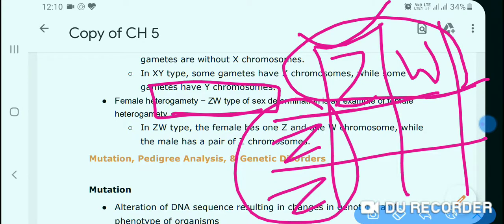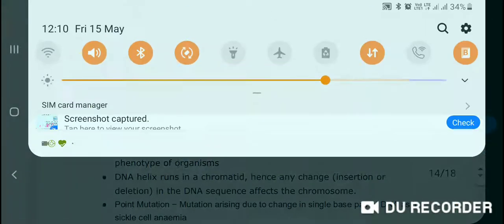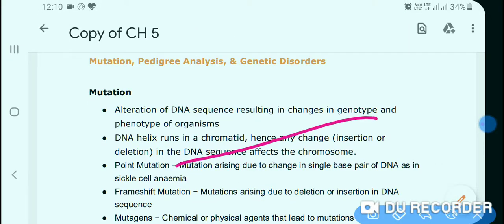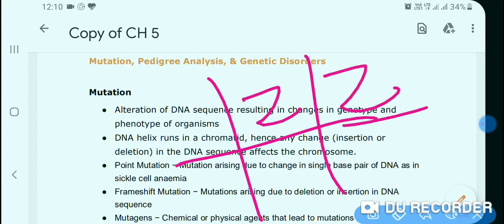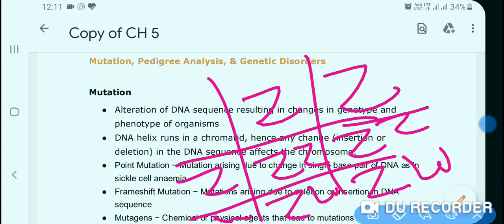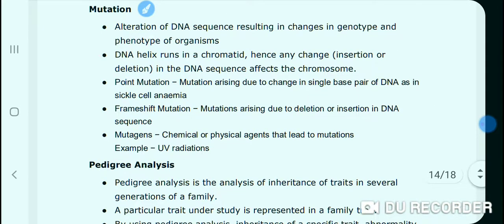Let us see by crossing. This ZZ is male and ZW is female. ZZ, again ZZ, again ZW and ZW. That is 50% male and 50% female. This type of sex determination is found in birds.